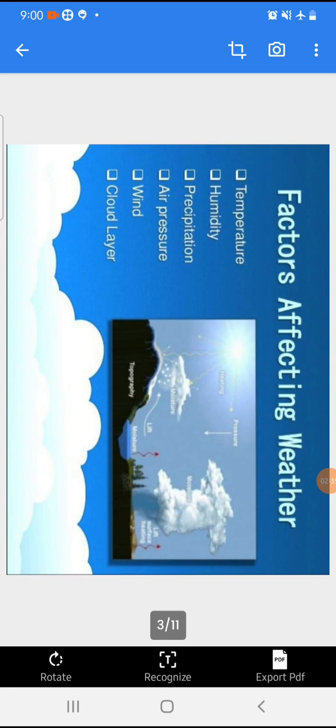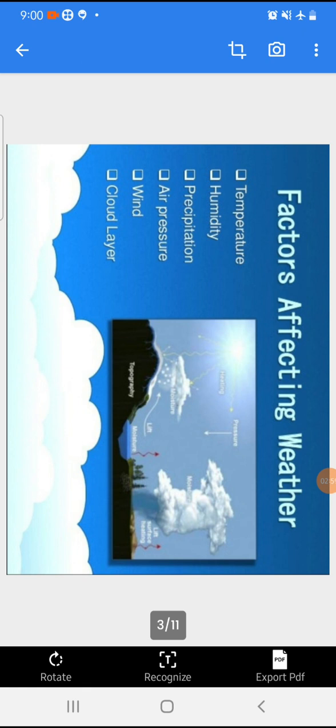Now we are going to discuss about the factors affecting the weather. Temperature, humidity, precipitation, air pressure, wind, cloud layer. These are the factors affecting the weather. Okay. So we will discuss about one by one, right? First point, here you can see, first point is the temperature.